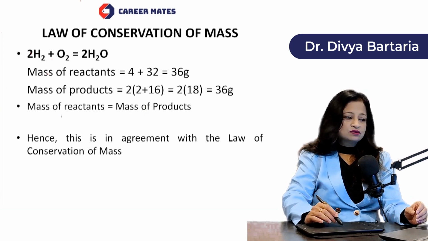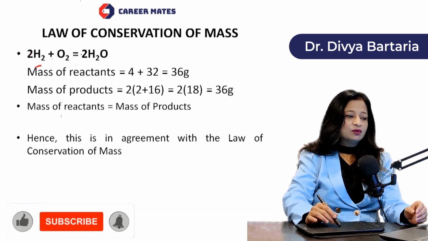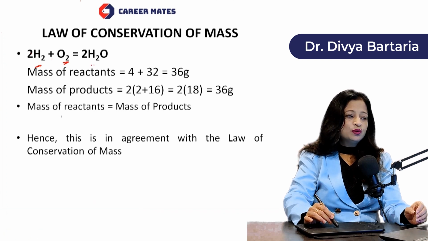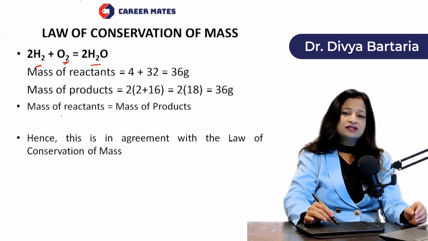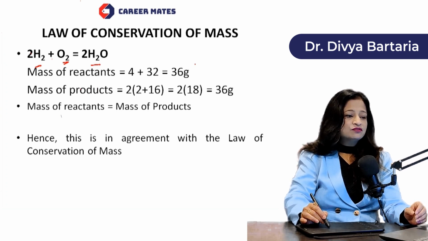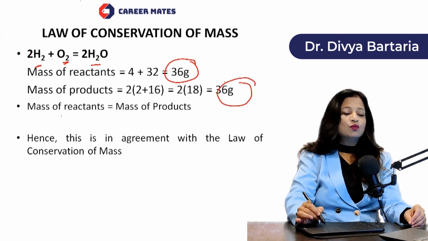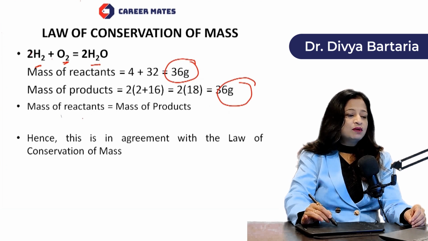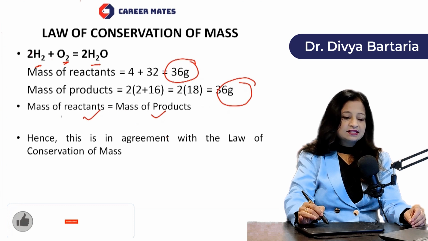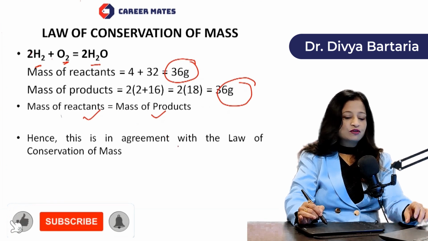So here in this case also, 2 into 2, that is 4 grams of hydrogen, combined with 16 into 2, that is 32 grams of oxygen, to give 2 into 18, that is 36 grams of water. So dear students, you can see here in this case also, mass of reactants is equal to 36 grams and mass of the products is equal to 36 grams. So what we are observing here: total mass of the reactants is equal to total mass of the products. So hence this is in agreement with the law of conservation of mass.